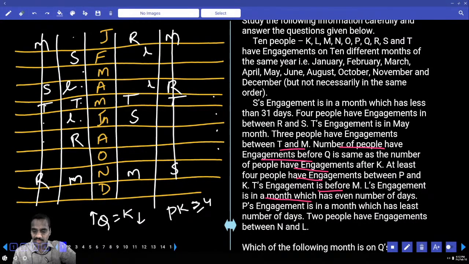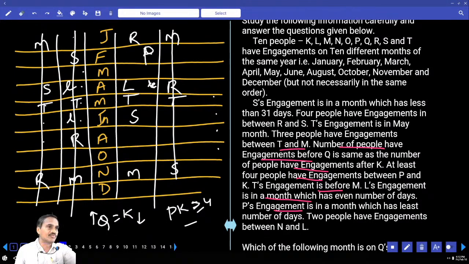The next one, P's engagement is in a month which has the least number of days. Now P is in the least number of days, that means P must be in the month of February. P in the month of February, this case is also ruled out. Then next, between L and K, L cannot be in the month of February, L must be in the month of April. Now if L is in the month of April, between P and K minimum 4 persons, 1, 2, 3, 4, hence K can be either here or here or here, at any one of these 3 places.